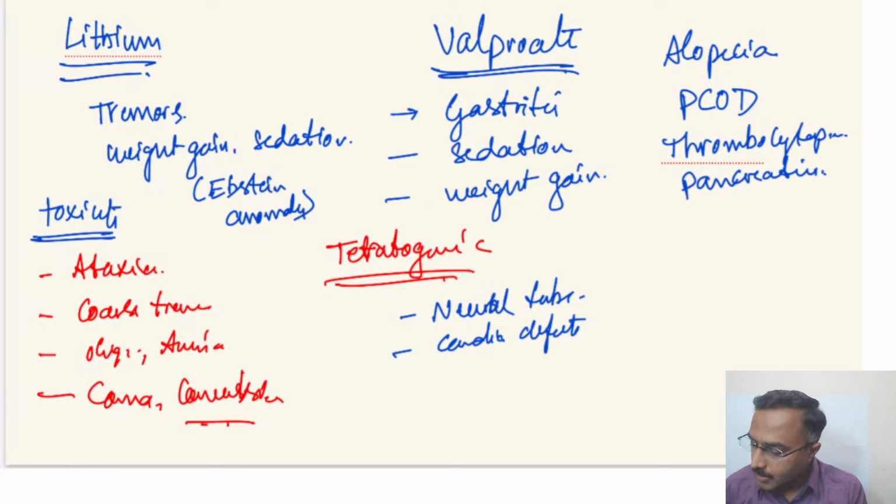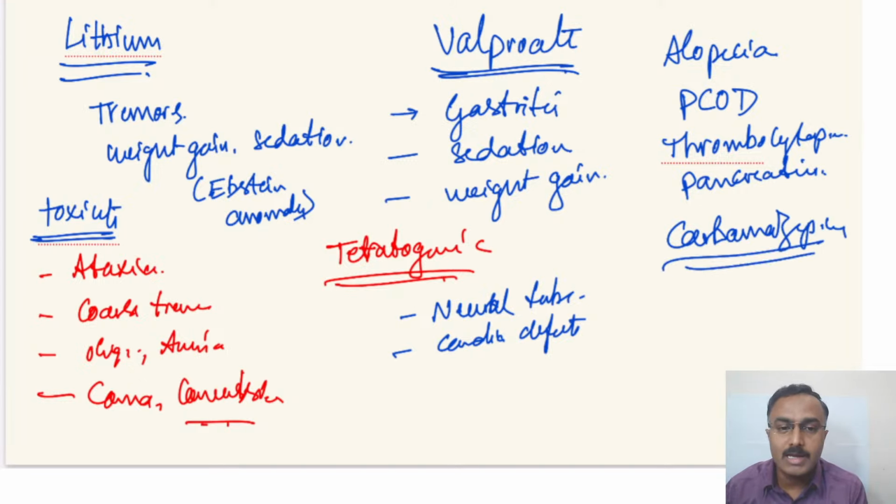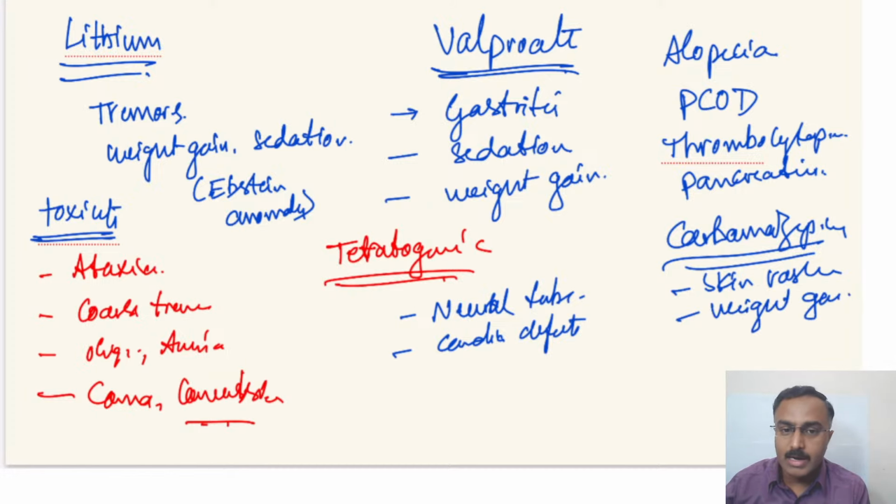When it comes to carbamazepine, the other mood stabilizer, though again it is primarily an anticonvulsant, we've already seen skin rashes and weight gain, and in the elderly they can have hyponatremia. So these are the commoner and also rarer side effects associated with mood stabilizers.